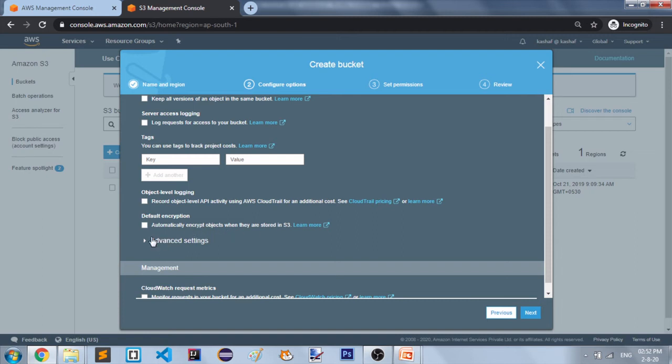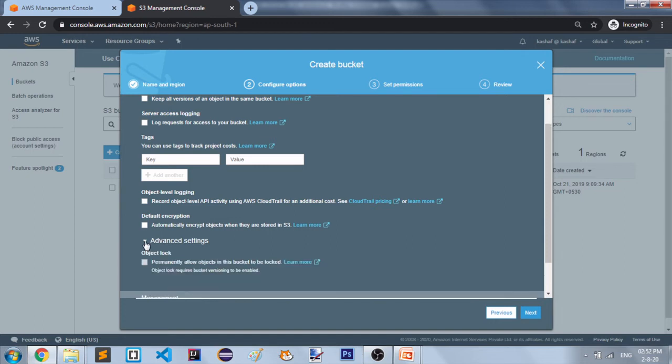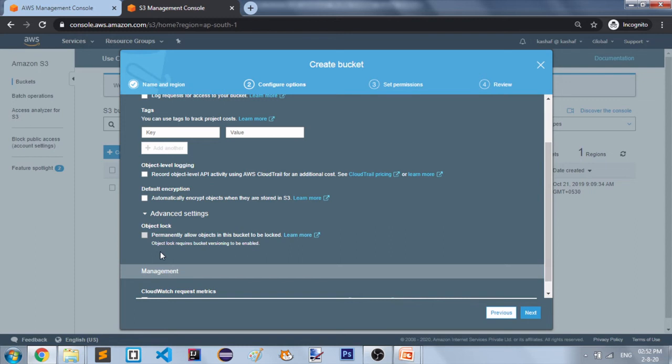So moving to the next property, advanced setting. This is optional. This is object lock. You can permanently allow objects in this bucket to be locked. If you want to set some precaution, if you want to prevent deletion, you can set this property, so your object gets locked and no one can delete your object.